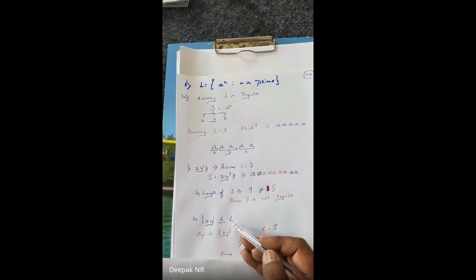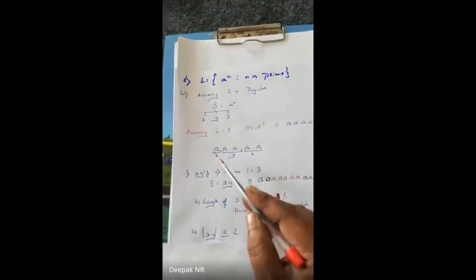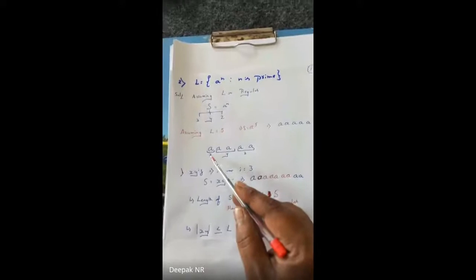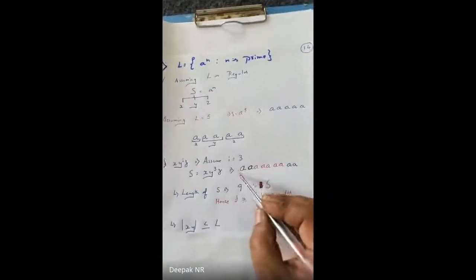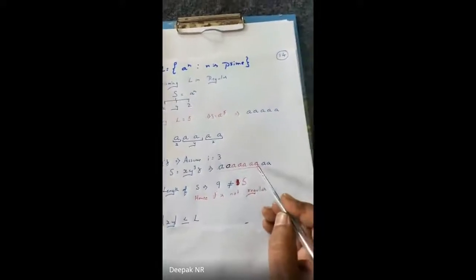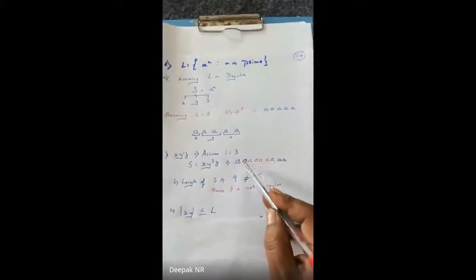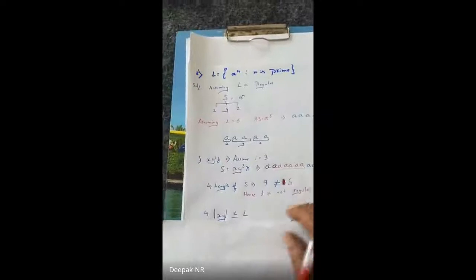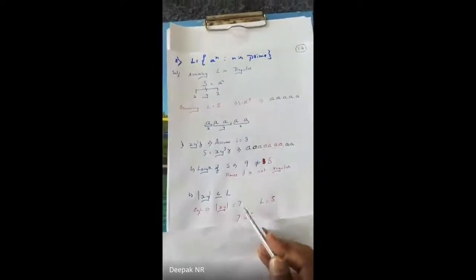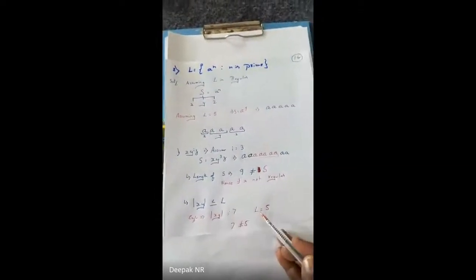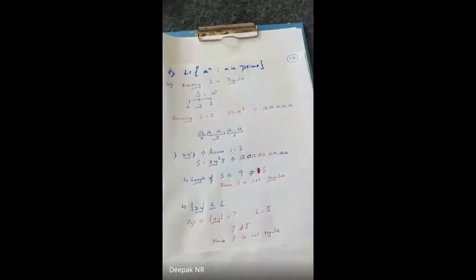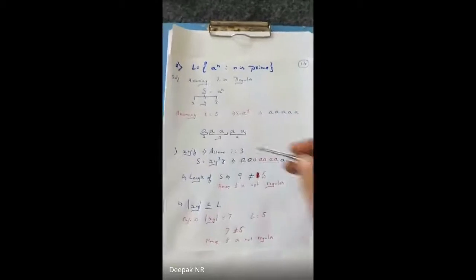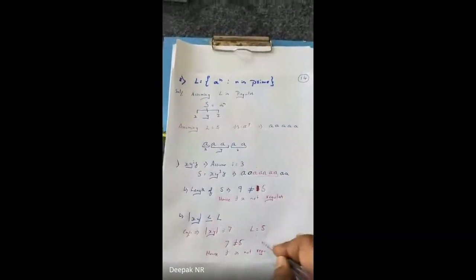Now, you guys calculate what is the length of X and Y. The actual length of X and Y was 1, 2, 3. The actual length of X and Y is now 1, 2, 3, 4, 5, 6 and 7, by using this formula. So the length of X and Y is 7. The actual length of L is 5. And hence 7 is not equal to 5. Hence the given thing is not regular. So by taking these two cases, I will prove it's not regular.